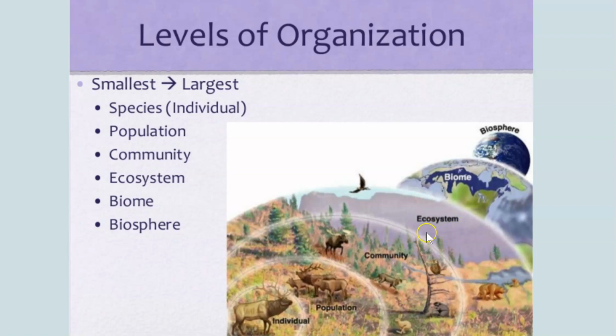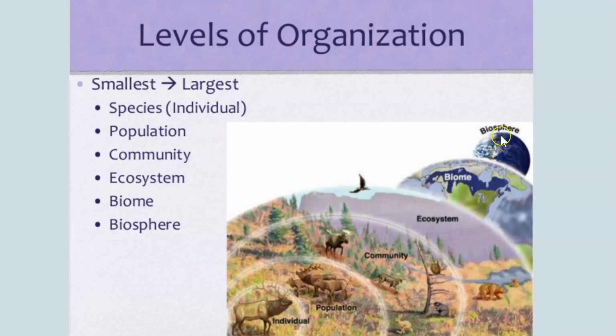Moving out to the ecosystem, it's going to be everything that we've already had so far, all the animals, all the plants, but it's also going to be the abiotic things, the non-living things. That's going to include the rocks and the water and the sun, the temperatures, all the things that are not living but are necessary for life to be there. Next, we're going to move out to the biome. The biome is that whole area where something lives. Like this would be a forest biome. There's also tropical, there's the frozen tundra. So there's different biomes throughout our Earth.